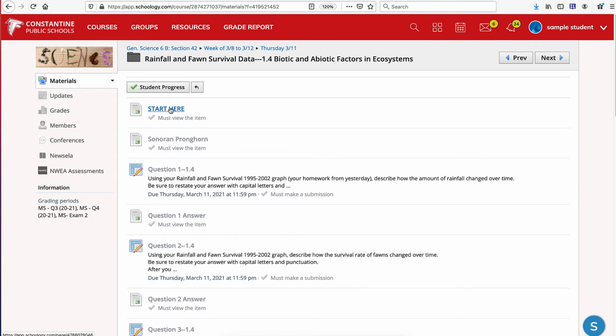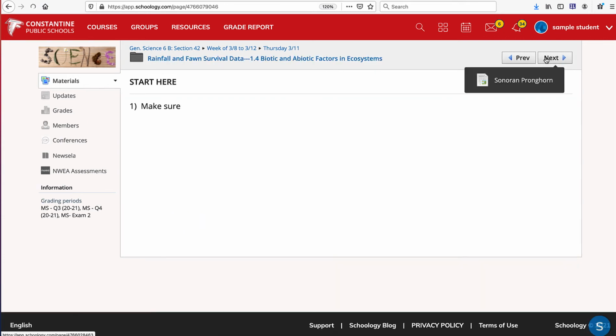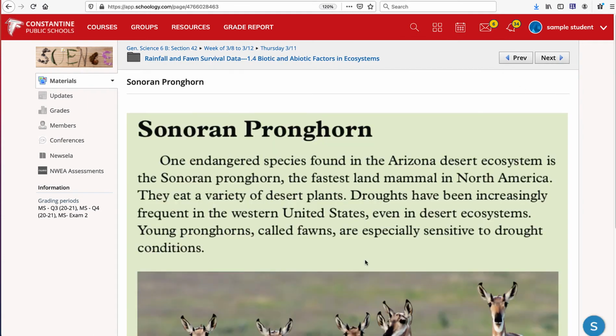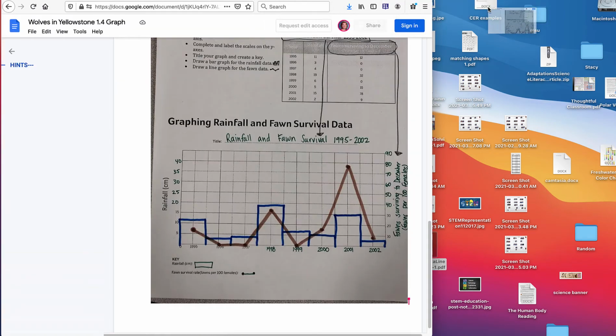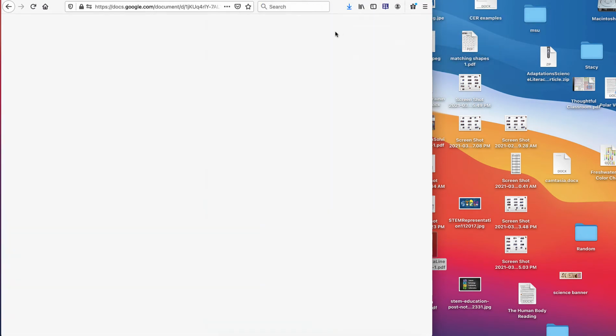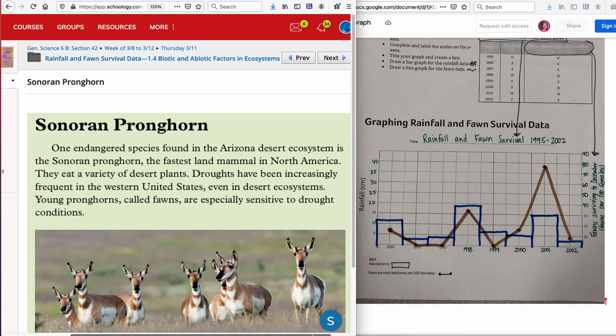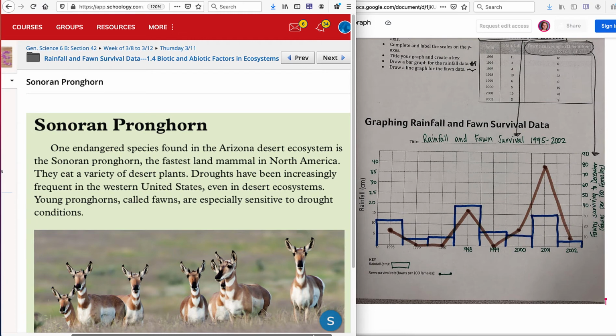So you probably already started with the start here, and I'm just going to quickly go through this, and we're going to go ahead and read this. And I'm going to make sure that I've got my graph in front of me in a separate tab. This is one that's completed already. So it says, Sonoran Pronghorn, one endangered species found in the Arizona desert ecosystem, is the Sonoran Pronghorn, the fastest land mammal in North America. They eat a variety of desert plants.